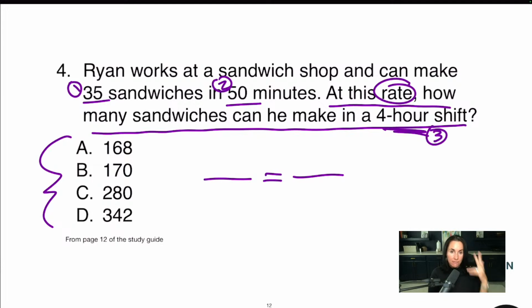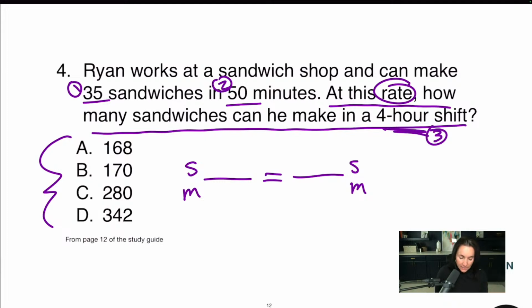How many can he make in a 4-hour shift? I have 3 things. I need that 4th thing, which is how many sandwiches. So what I'm going to do is make it matchy-matchy. Sandwiches over minutes equals sandwiches over minutes. I like to say that, matchy-matchy. Whatever I put on the top on one side has to be on the top on the other side, okay? Sandwiches over minutes equals sandwiches over minutes, all right?